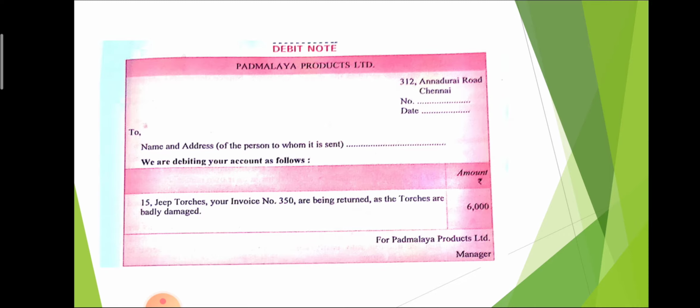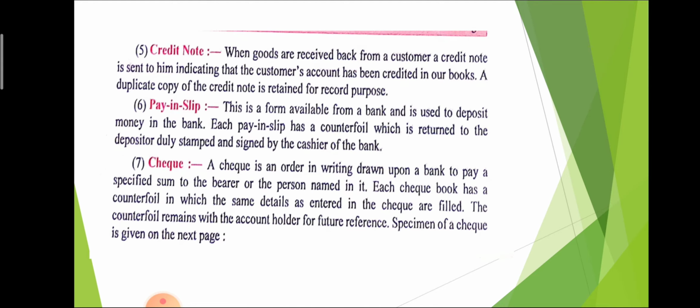At that time they have to make a debit note. And what is the price of those goods? That is 6,000. After that, the name of the company, that is Padmalya Products Limited, is also mentioned, and after that the manager's signature is mentioned on the debit note. Then the credit note.